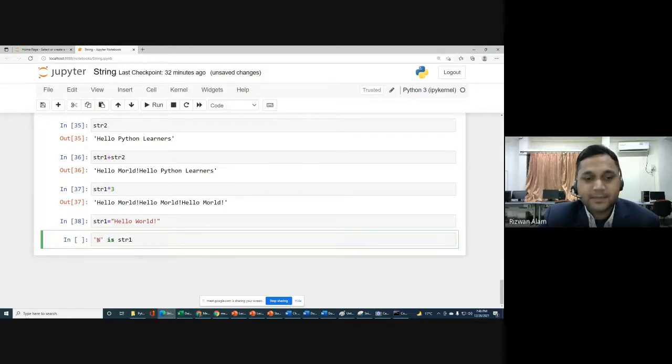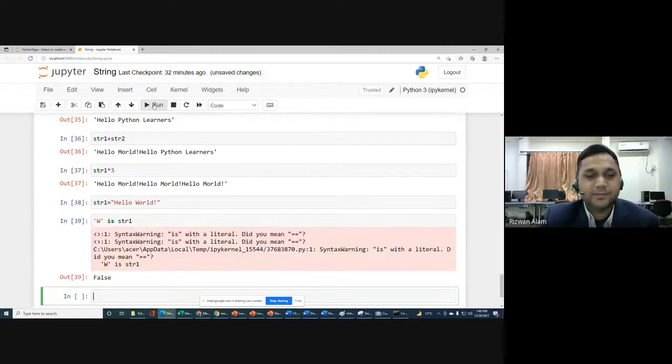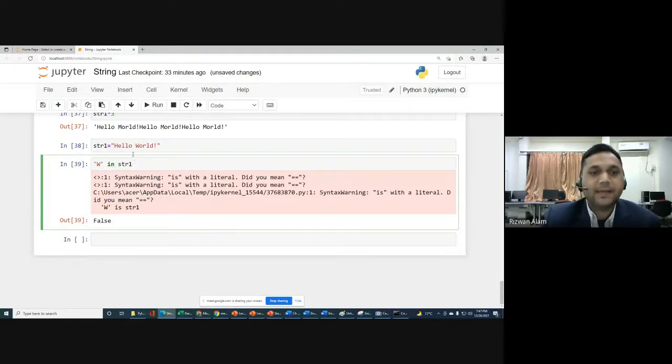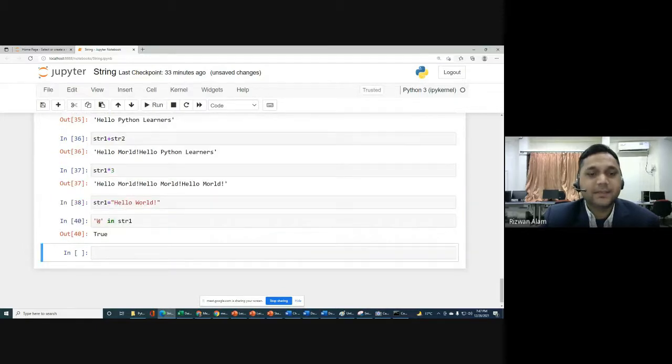Is this character w part of this string or not? You will get the result in true or false. Of course w is there in str1, so you will get true. Sorry, we should use in, not is. So w in str1. That exists in str1, so that's why we will get true.